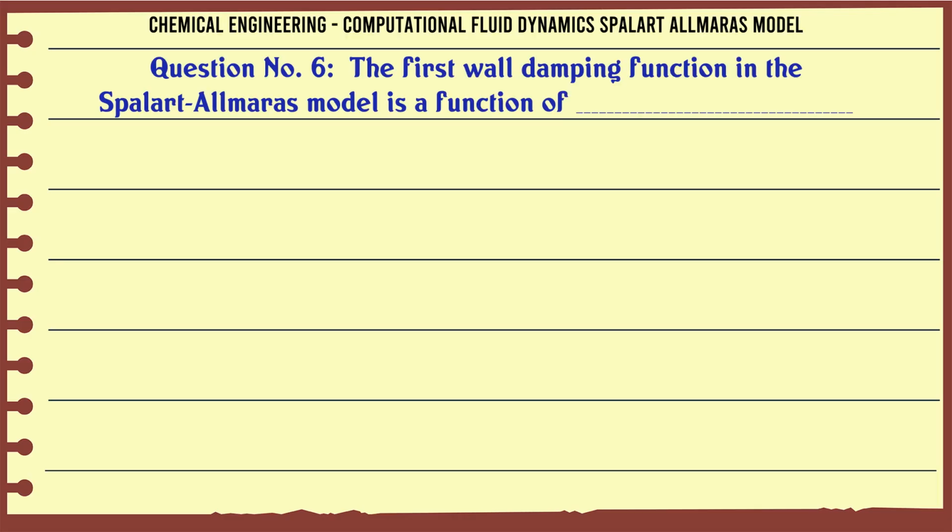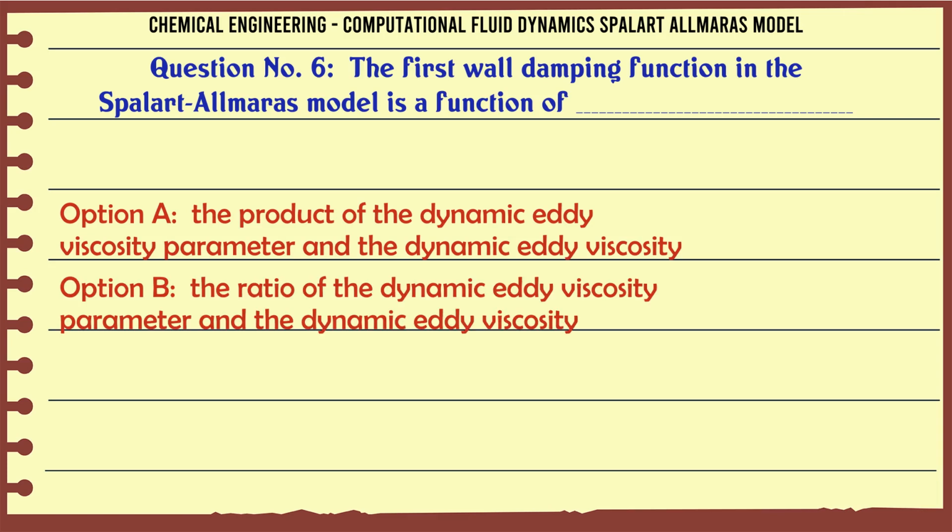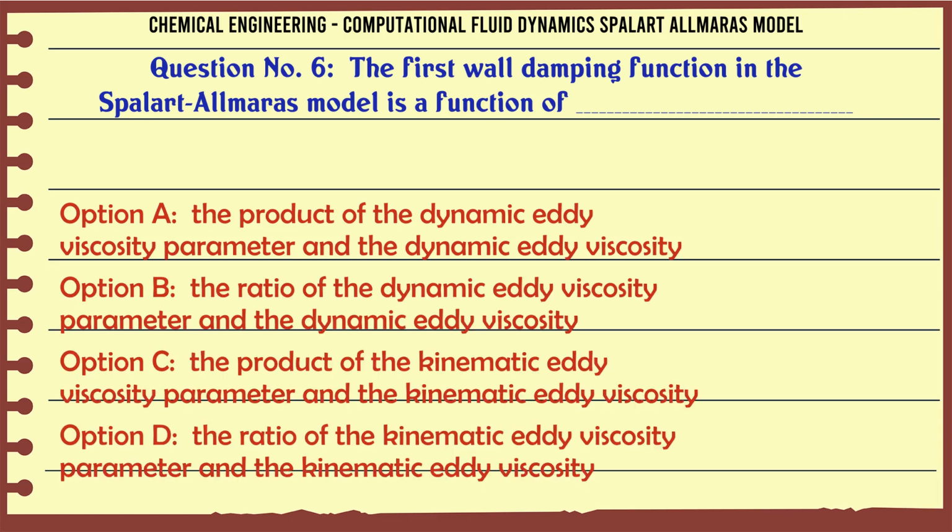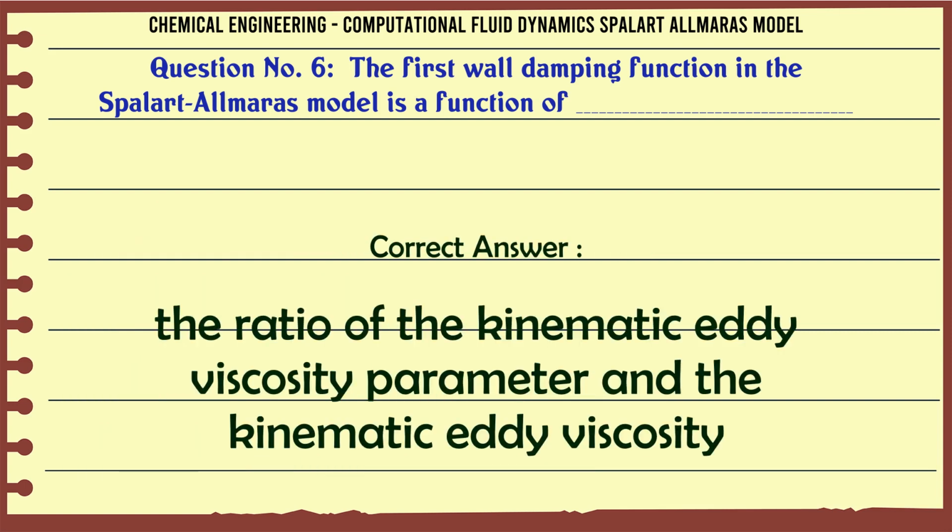The first wall damping function in the Spalart Allmaras model is a function of: A) The product of the dynamic eddy viscosity parameter and the dynamic eddy viscosity, B) The ratio of the dynamic eddy viscosity parameter and the dynamic eddy viscosity, C) The product of the kinematic eddy viscosity parameter and the kinematic eddy viscosity, D) The ratio of the kinematic eddy viscosity parameter and the kinematic eddy viscosity. The correct answer is the ratio of the kinematic eddy viscosity parameter and the kinematic eddy viscosity.